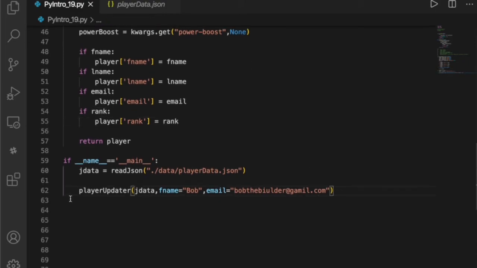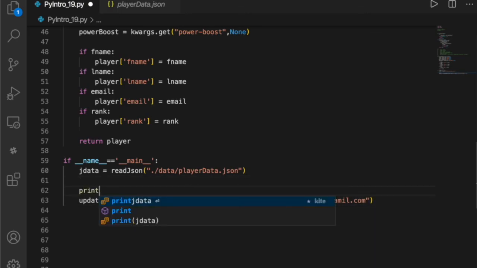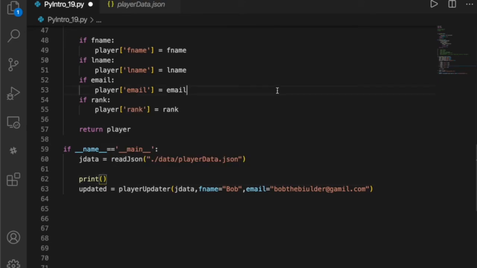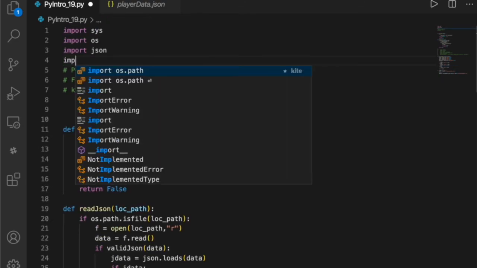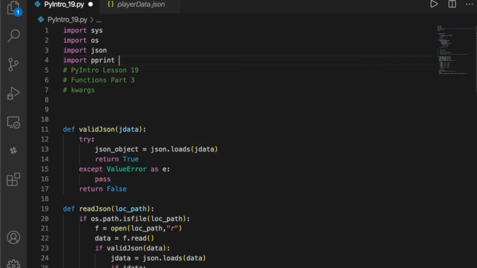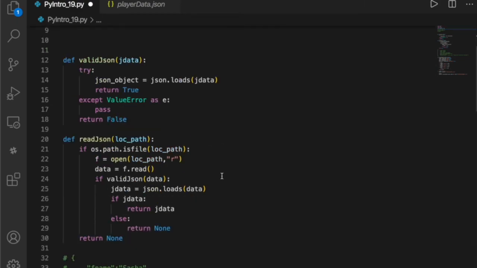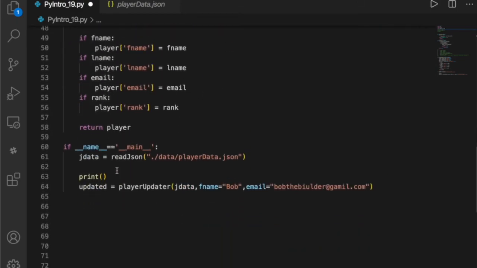So down here we can say updated is equal to that, and so before our function we'll say print. You know what, I am going to use pretty print. We aren't past it, okay? Get over it.